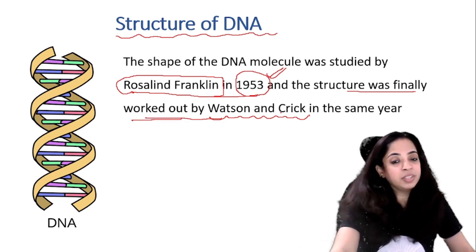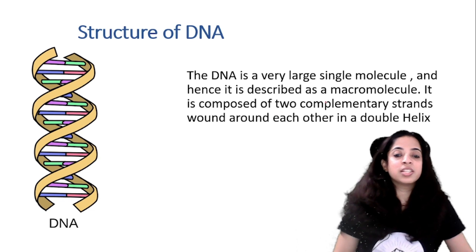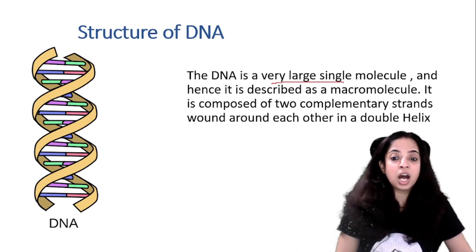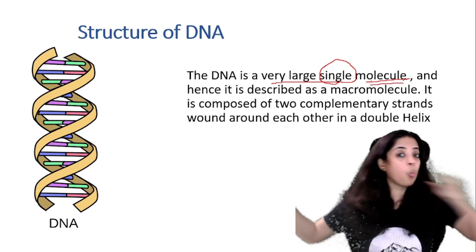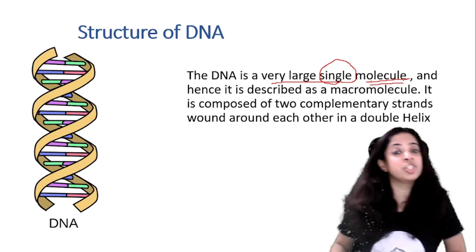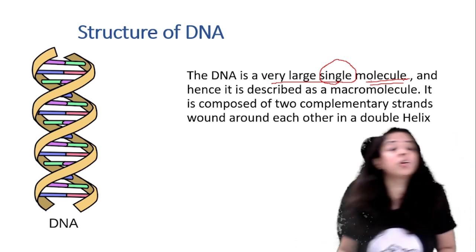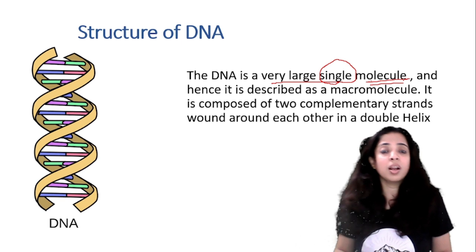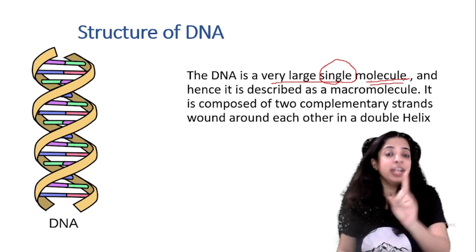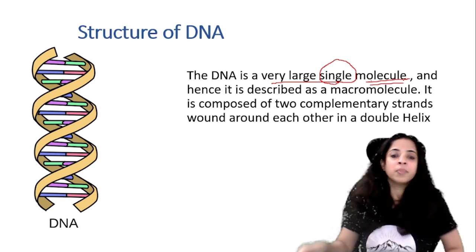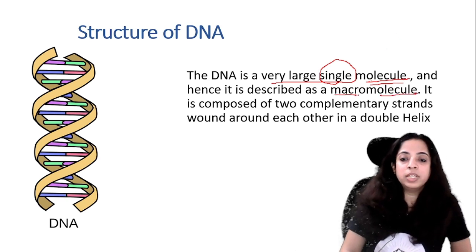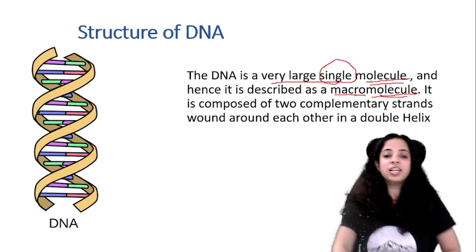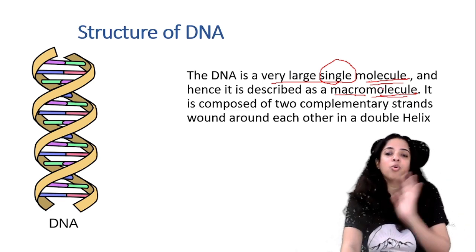In 1953 itself. So this DNA is a very large single molecule. You have to pay attention. DNA is a very large one molecule. That is why when I was teaching you chromosome, in the very first slide I told you chromosome contains proteins and one DNA molecule. Okay, and hence it is described as macromolecule. Macro means big. So DNA is described as a macromolecule.